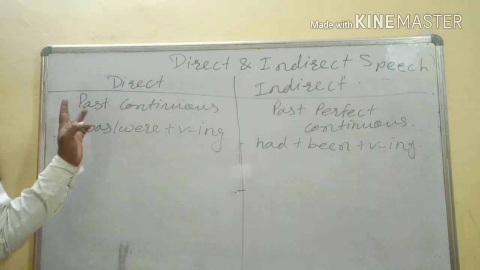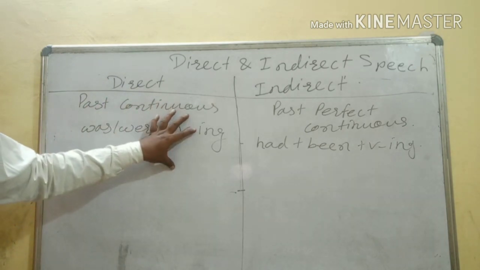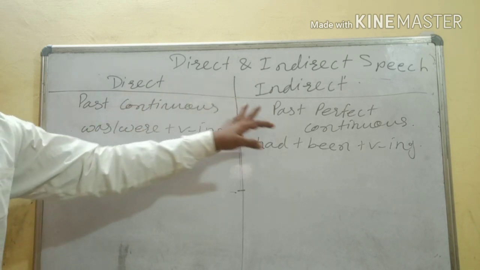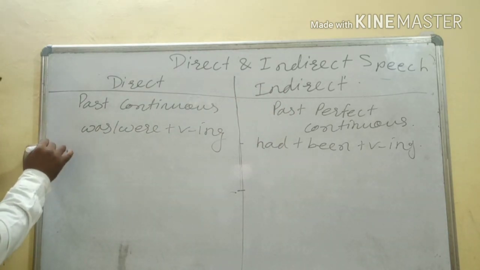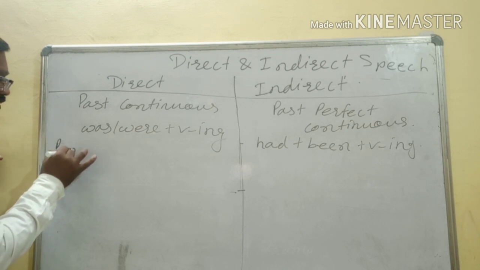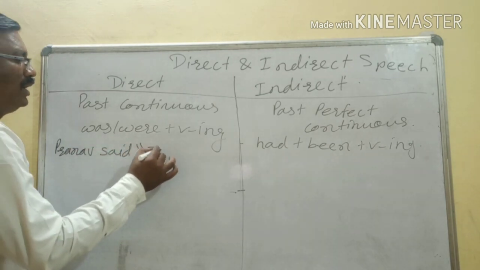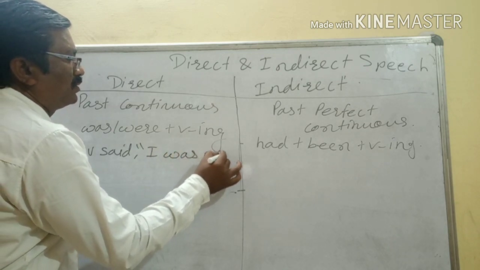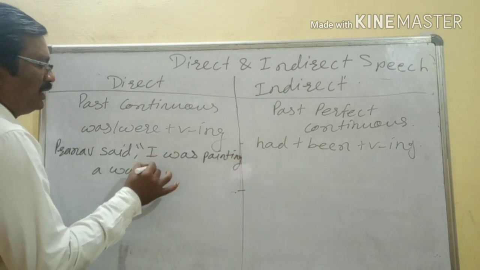Dear friends, see here, past continuous tense, if it is there in reported speech, okay, then what is it going to be changed to? Past continuous will change into past perfect continuous tense. For example, Pranav said, I was painting a wall at that time.